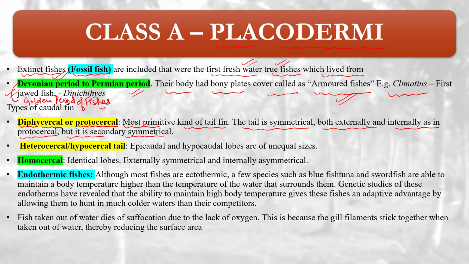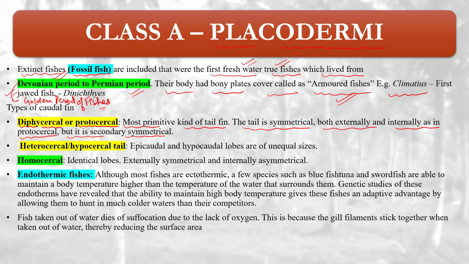So diphycercal or protocercal simply means they have the most primitive kind of tail fin. The tail is symmetrical both externally as well as internally, but the type of symmetry is secondary. Okay, so that is one of the types, diphycercal.